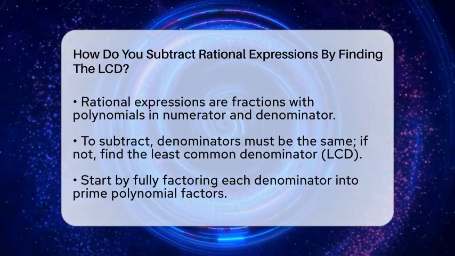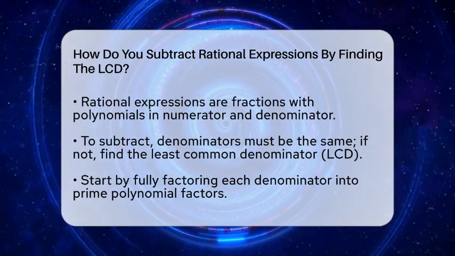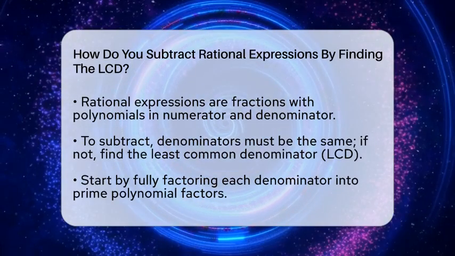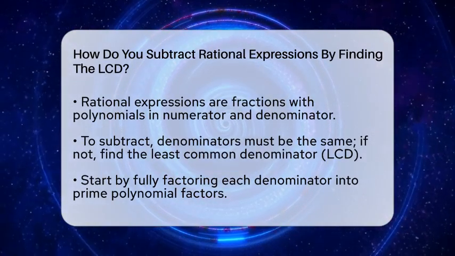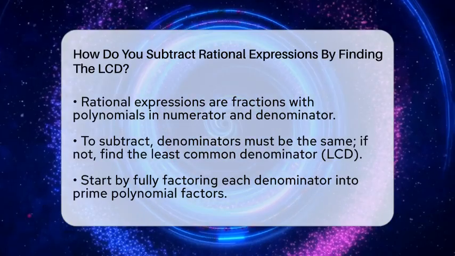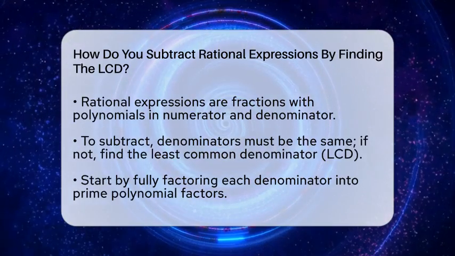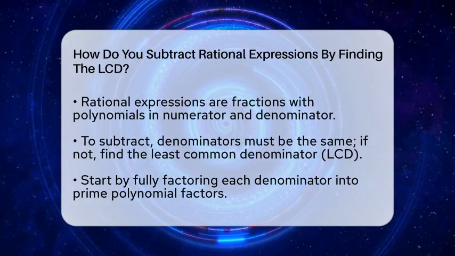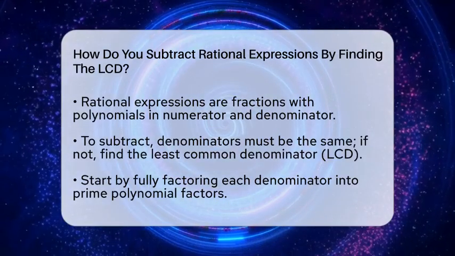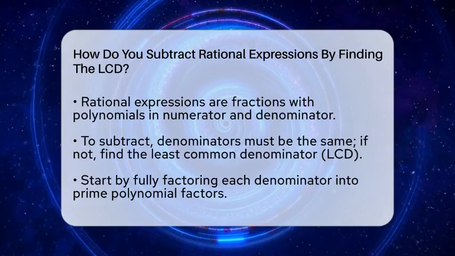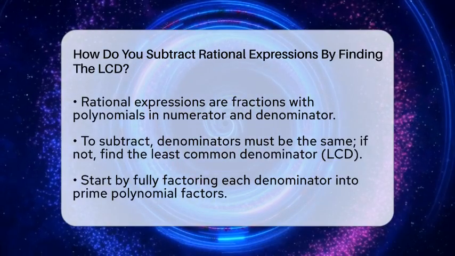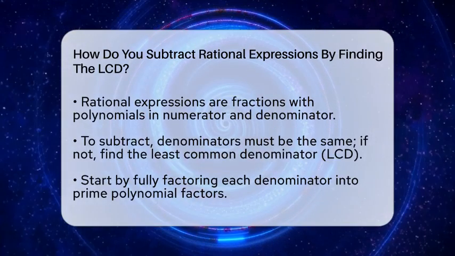You can only subtract these expressions directly if they have the same denominator. If they don't, you need to find a common ground, which is where the least common denominator comes into play. Start by factoring each denominator completely into its prime polynomial factors. This step is super important because it shows you all the building blocks of each denominator.